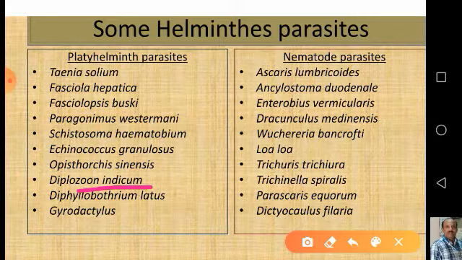Whereas nematode parasites also enter into human beings and other animals by these ways, but they also transmit through vectors. For example, Wuchereria bancrofti is transmitted from one person to another by the bite of a mosquito. So that's why the mosquito happens to be a vector in this case. A female Culex mosquito bite may transmit Wuchereria bancrofti larval stages from one person to another. So like this, there are many ways of helminth parasite infection.